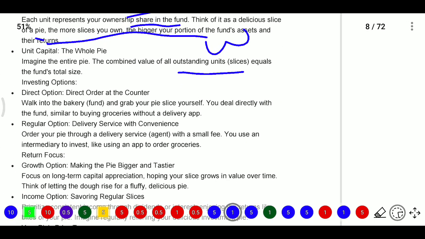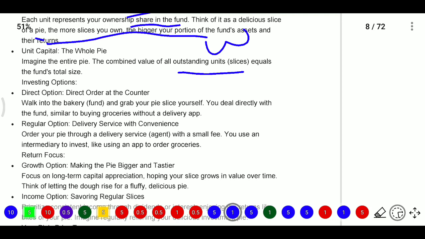Now for investing, we have different options. It may be direct options, regular options, or growth options. Direct options means direct order at the counter. You may go there and order. They do not have any person in the middle.